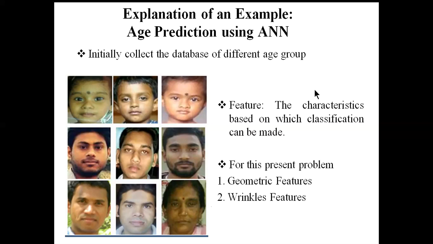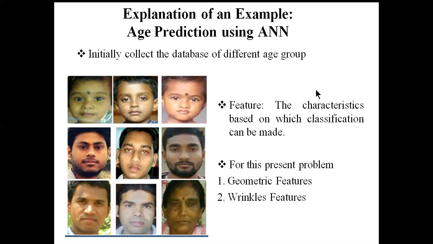Here we have considered a case where we want to predict the age of people using artificial neural network. Our objective is to predict the age group. In this example we consider three age groups: child, young and old.